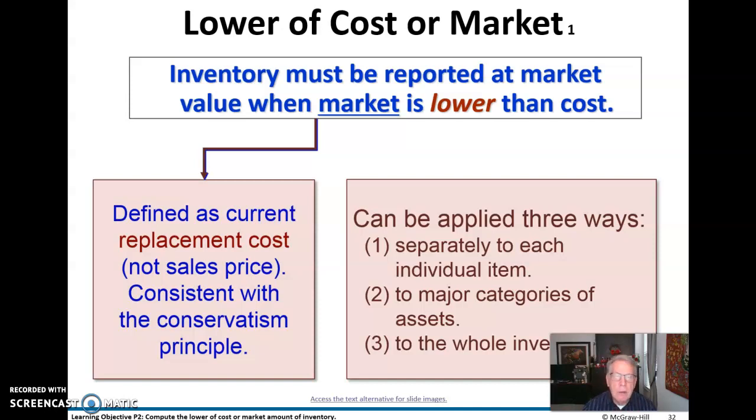I use the iPhone as an example. How much would an iPhone 5 be worth right now? $50 or something like that? When it was sold, its cost may have been $200. So if Apple had any new iPhone 5s in its inventory, it would have to write that down from its cost, which in my example was $200, to $50 for every iPhone 5 that they might have. So we can, as I just did, apply that to the individual items or categories of assets or to the whole inventory in general. I have always used number one.